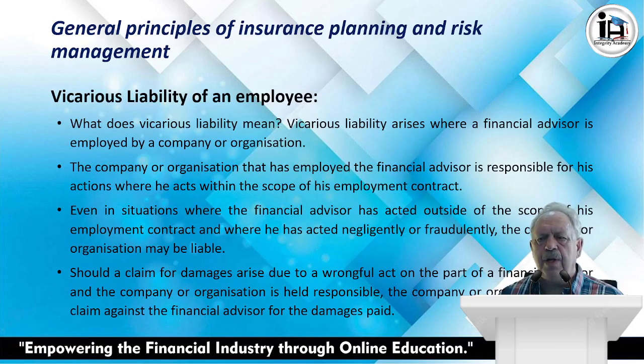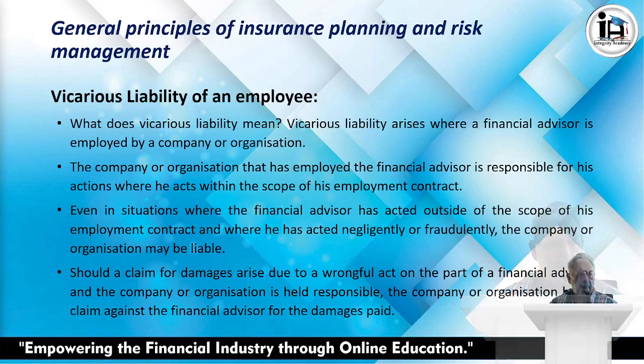Right, vicarious liability of an employee. What does vicarious liability mean? Vicarious liability arises when a financial advisor is employed by a company or an organization. So you work for an FSP, the company or the organization that has employed the financial advisor is responsible for his actions where he acts within the scope of their employment contract. Even in situations where the financial advisor has acted outside of the scope of his employment contract and where he has acted negligently or fraudulently, the company or the organization may be liable.